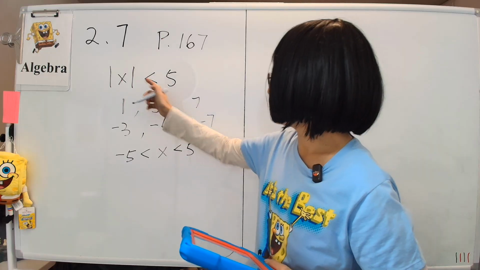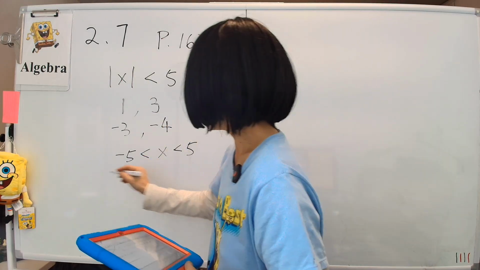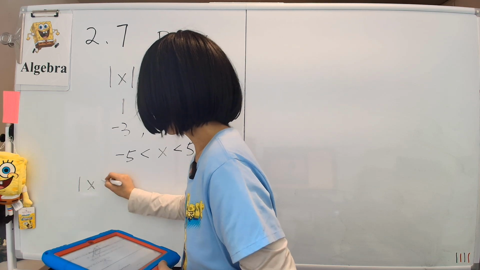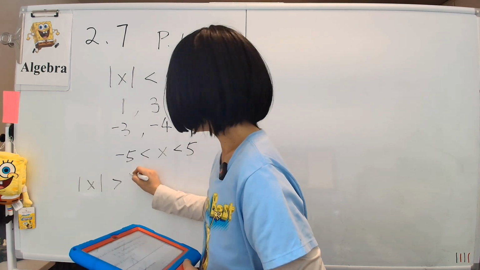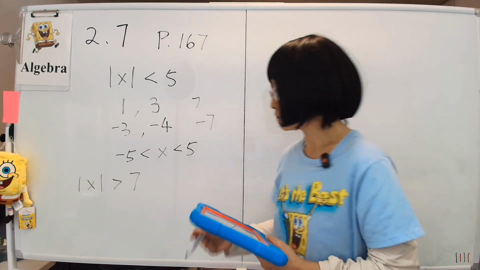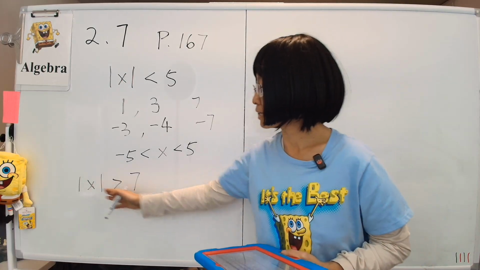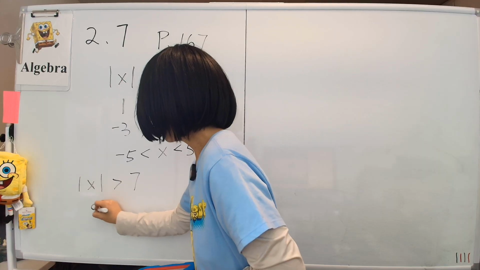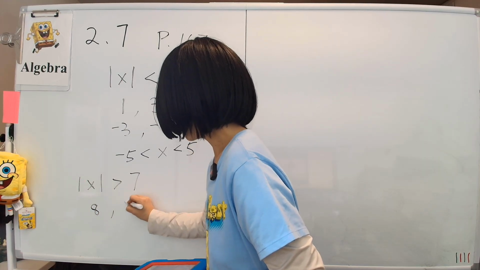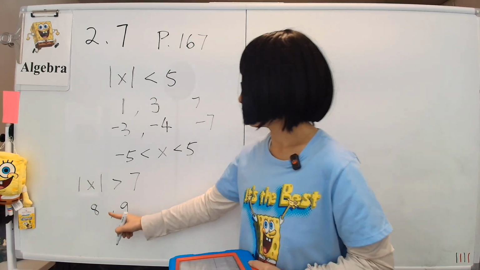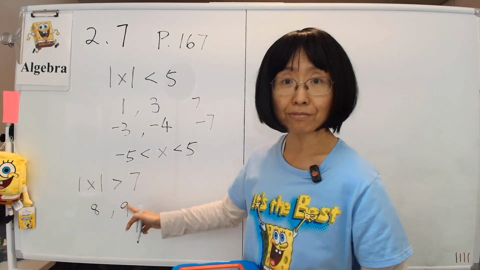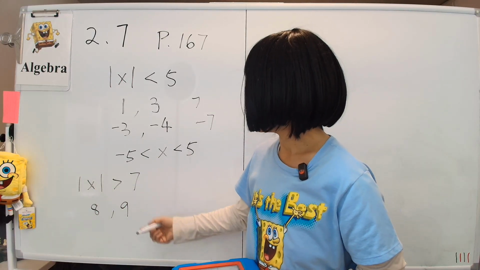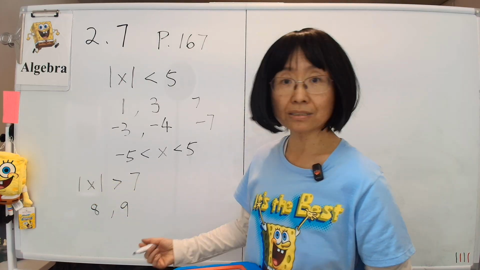Now, what if we have the sign flipped? That is, what if we have the absolute value of x is bigger than, say, let's say 7. Okay, now if it's bigger than 7, what kind of number has absolute value that's bigger than 7? Well, how about 8, right? Positive ones such as 8 or 9, that will work. But if you think about 3, that's not good enough, okay? 3 is not bigger than 7, absolute value or not. So anything that's smaller than 7 is just not going to work.